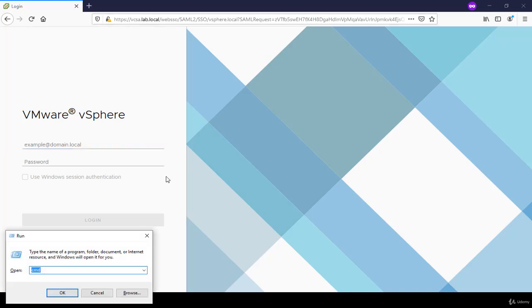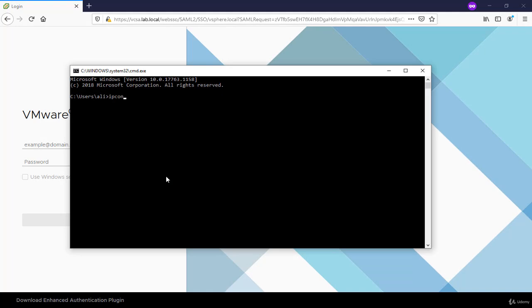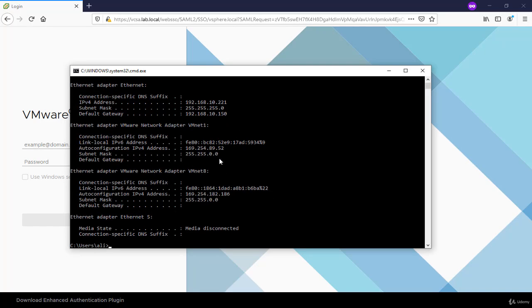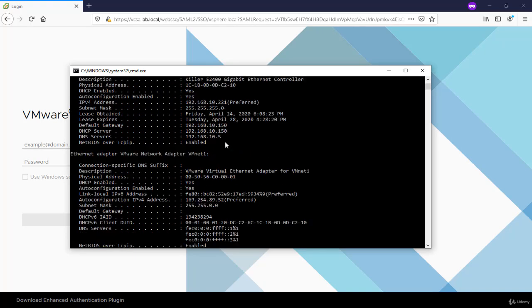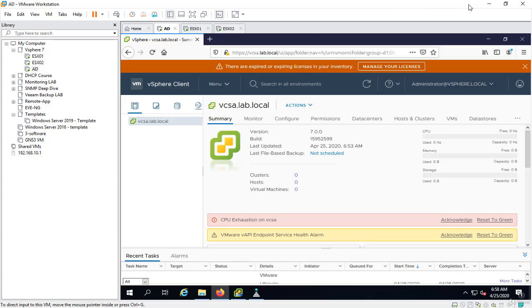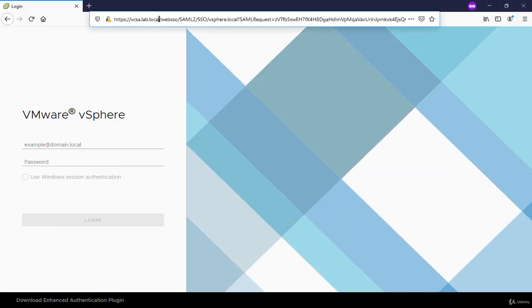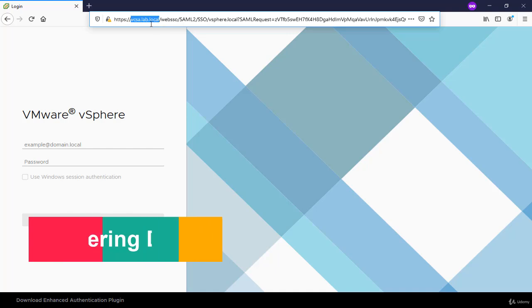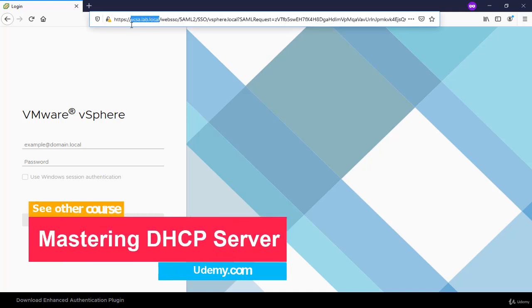That means my DNS server should point to the Active Directory. Let's say ipconfig /all. Here, as you can see, the DNS server is my Active Directory that is installed on VMware Workstation. Because now from my computer, I can resolve vcsa.lab.local. If you don't point your local PC to the DNS server, you cannot resolve this IP address and you cannot access the vCenter server from your computer or your laptop.